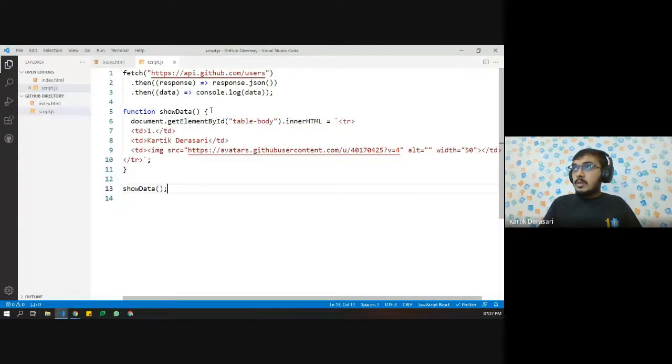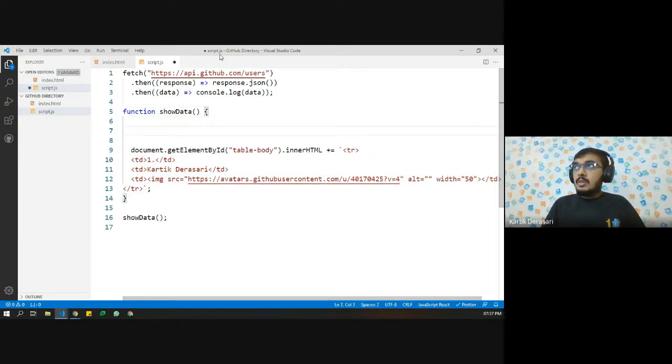So now let us see how we can add all this data. Yesterday what we forgot is that we forgot to add the append thing. So whenever we are going to iterate over all the values and we want that to be appended inside the HTML element, then we should use the plus equals to. This will add this HTML element to whatever is already there.